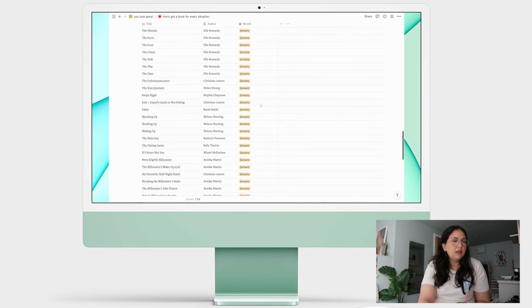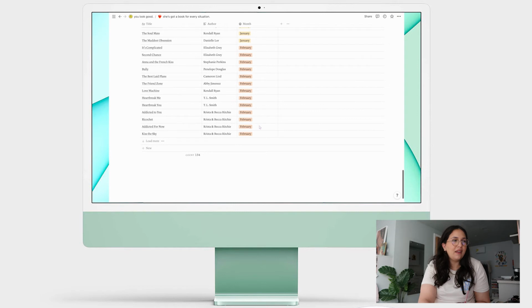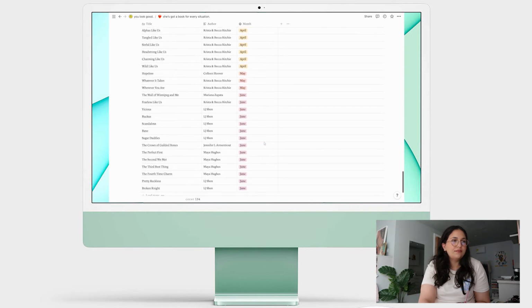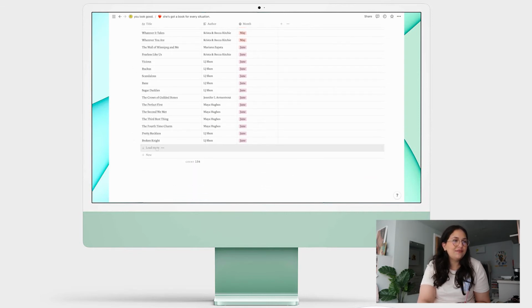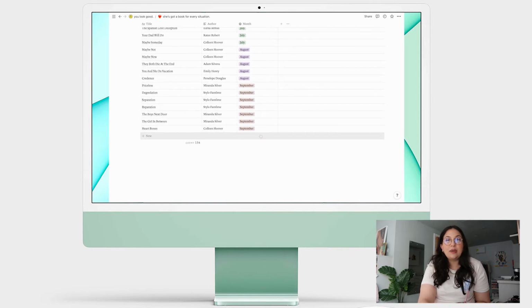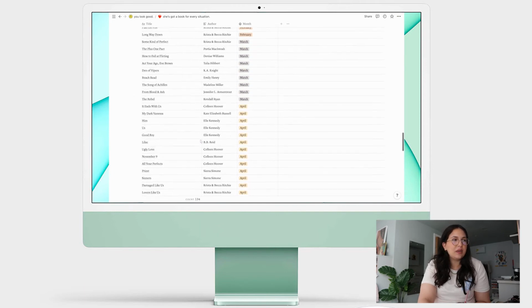So as you can see, I read a lot of books in January, February, March, April, 3 in May. It was a slow month. June, July, August, September, and then I stopped reading for the year. I'm pretty sure I didn't read anything after September. That was when school started, and I was like, uh-oh, I've got other priorities. So yeah, I read 134 books in 2021.